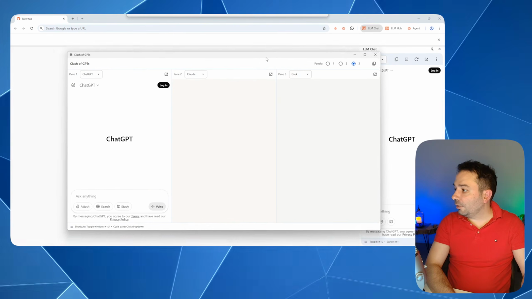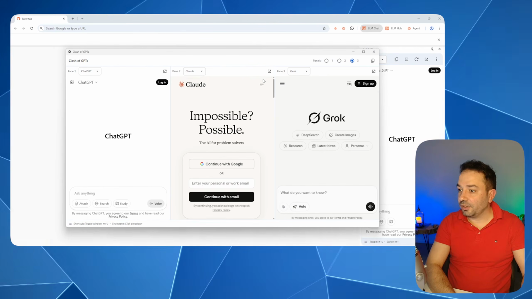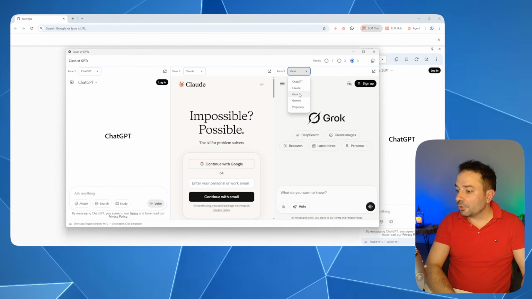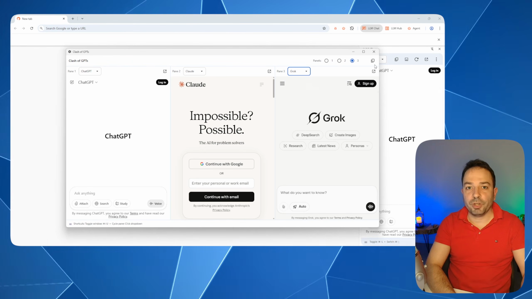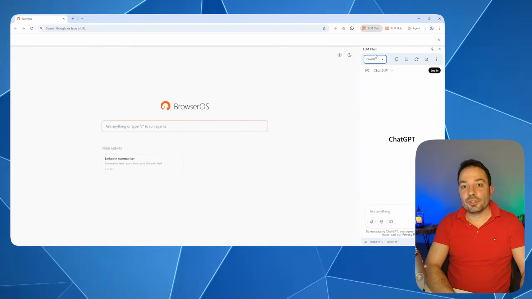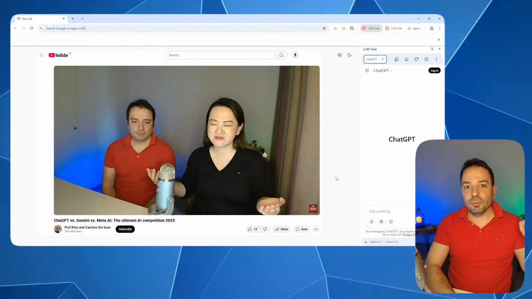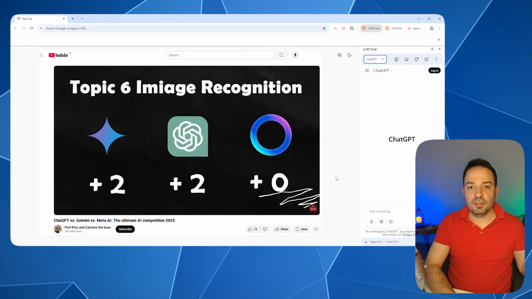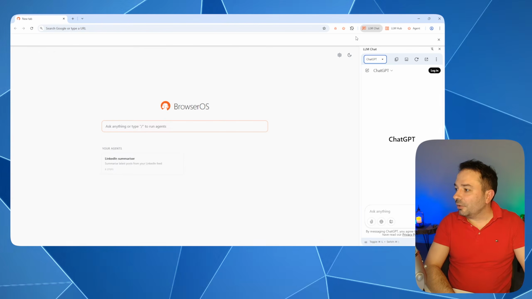If we click on LM Hub, you will see a page appearing. You'll see that you have the possibility here to have a free AI solution. You can probably use this to compare different AI when you use exactly the same prompt. We have been using a similar solution when we compare Meta AI, ChatGPT, and Gemini. So if you want to see that video comparing these three tools using different challenges, you can have a look at this video here. So let's go back here.